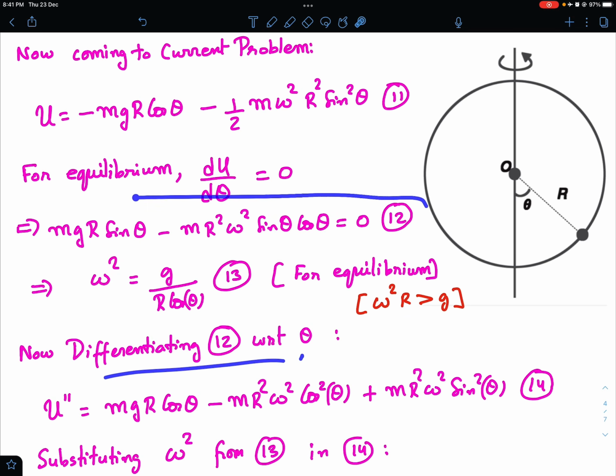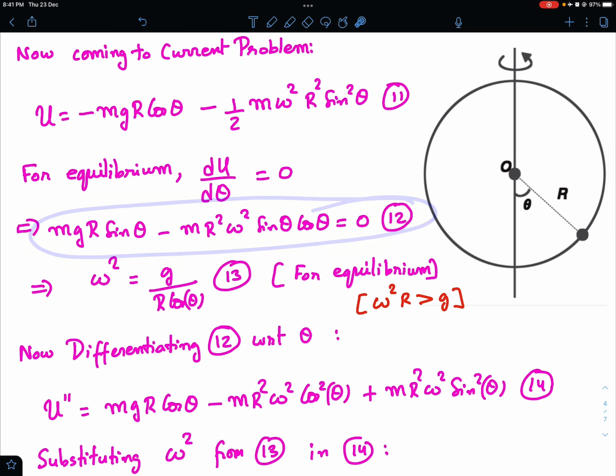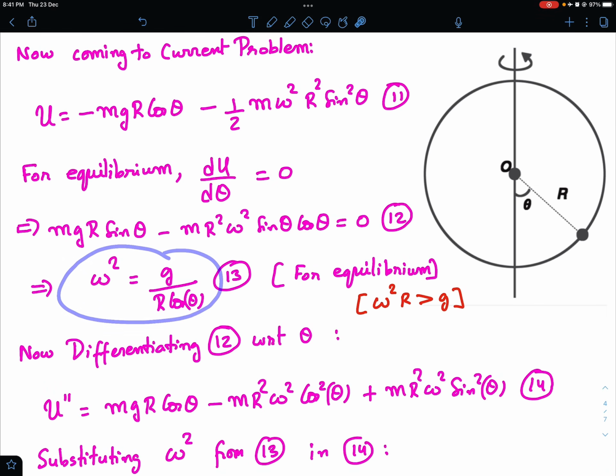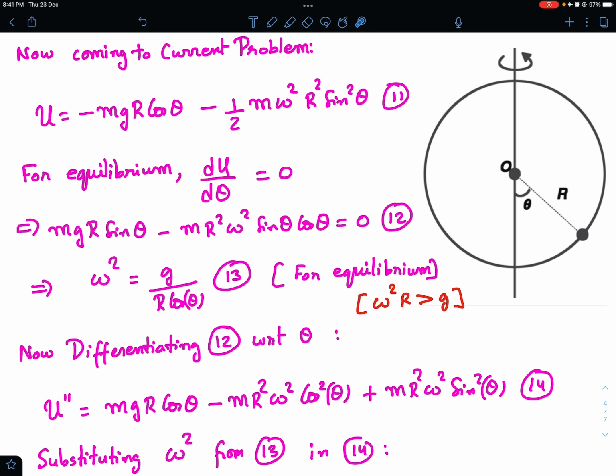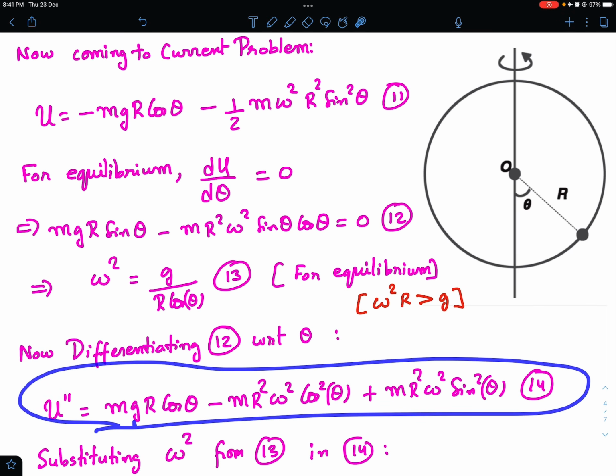Okay, now differentiating equation 12 with respect to theta. So this is your first derivative of u, and now I am trying to find the second derivative of u at omega square equal to g by r cos theta, or cos theta is equal to g by omega square r. So that's what I'm going to do. I'm going to find the u double dash, and then I'm going to use our magic formula that we just derived. Okay, so u double dash, so you just differentiate equation 12. It's a simple differentiation, and this is what you get.